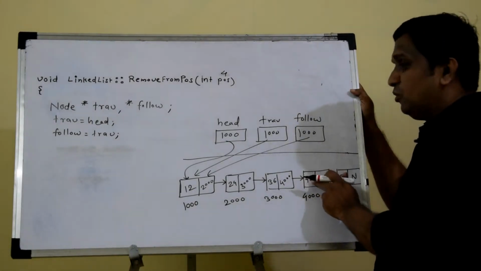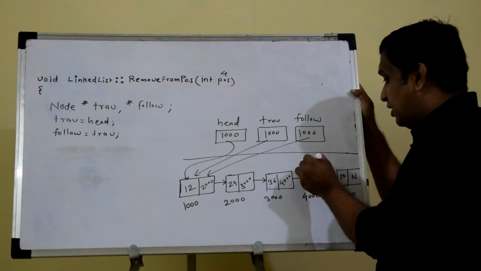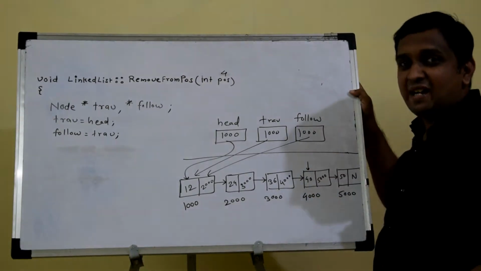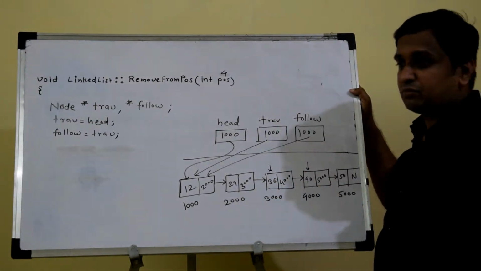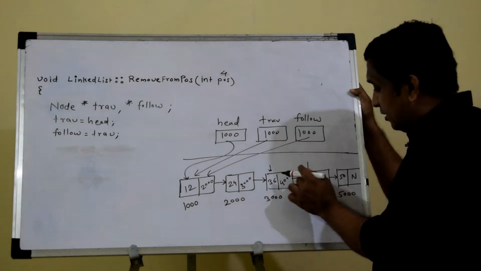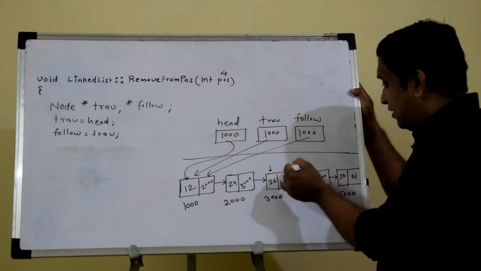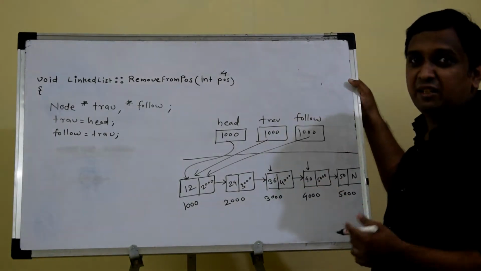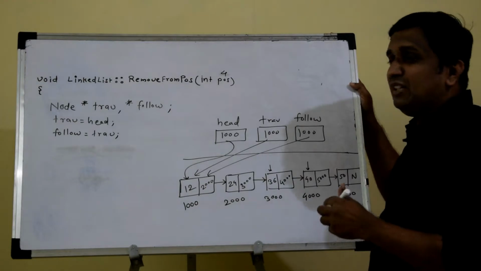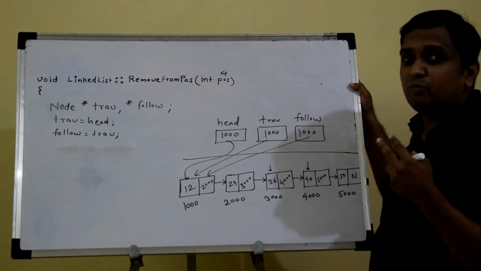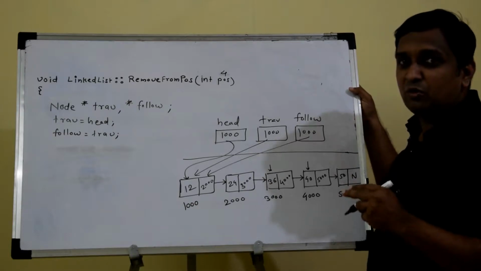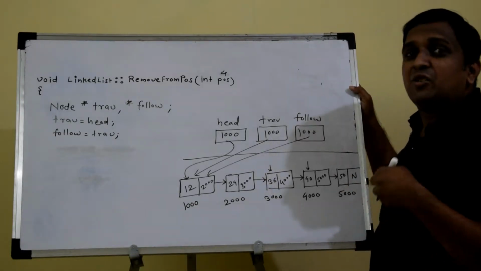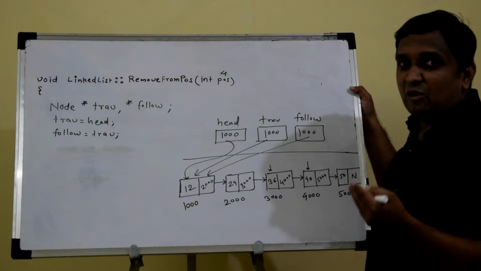So if I want to delete this node, what I will need is one pointer which will point to this node and one more pointer which will point to the node before that node, so that I can disconnect this link and I can bypass that particular node which I want to delete. So that thing I can do. So I will need two pointers, one pointer which will point to the node to be deleted and another pointer which will point to the node which is before that. So those two pointers are nothing but the trav pointer and follow pointer.